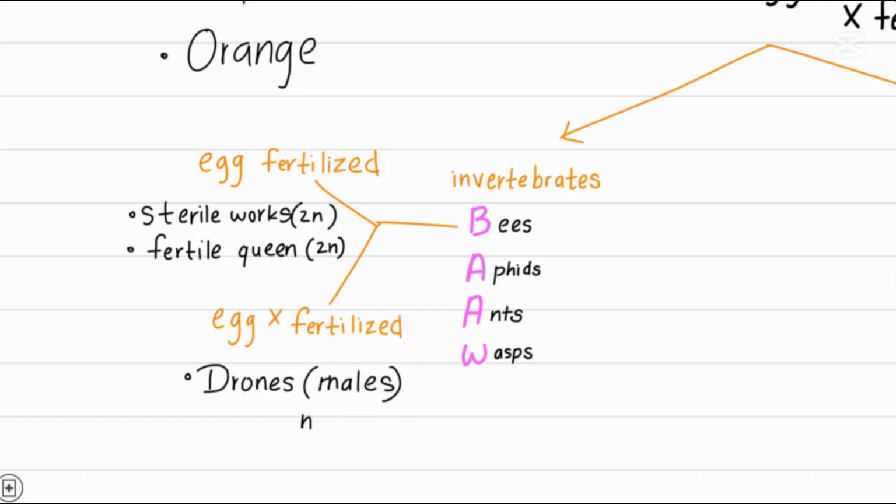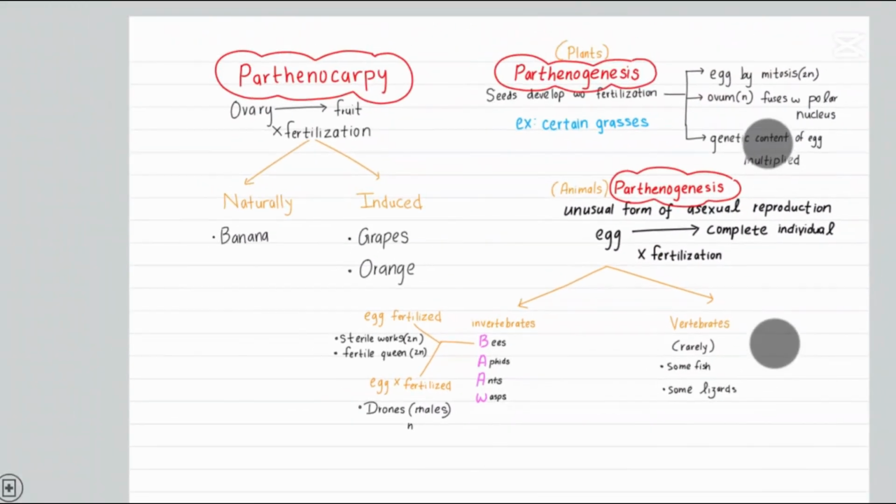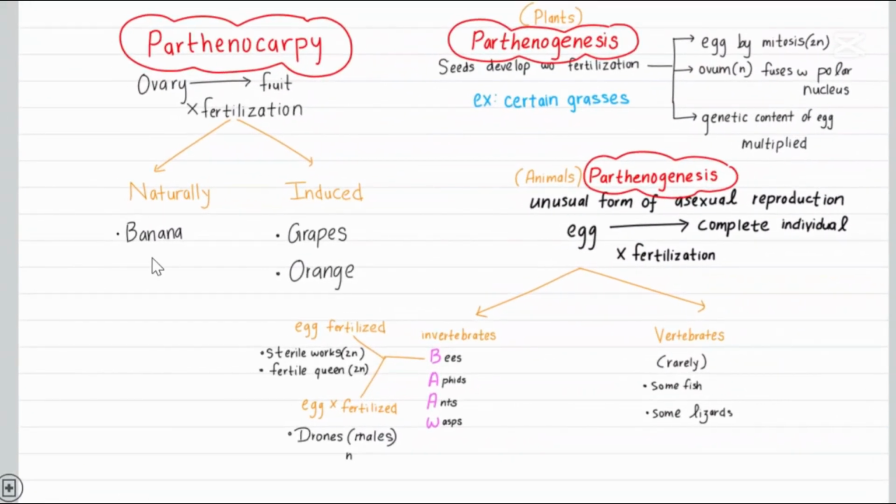This is by parthenogenesis. Now let me rush through what we have discussed so far. Firstly, we have parthenocarpy that you can find in plants: the ovary becomes fruit, and examples you have to remember. Then parthenogenesis, how does that happen, and also examples like certain grasses. Then parthenogenesis in animals, how does that happen, and an example. That's all you need to remember in this point. It's a very famous MCQ point, and I guarantee you can get this mark right away if you understand this in one go. See you soon in my next video. Thank you for watching.